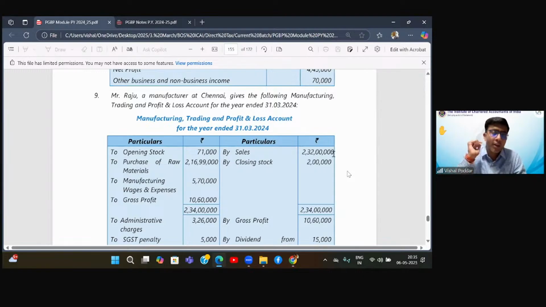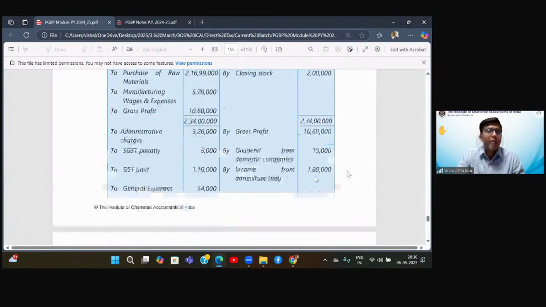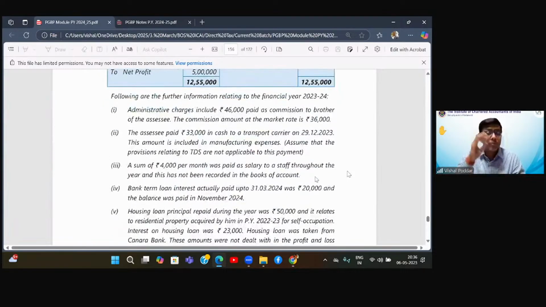Plus, as you rightly pointed out, they have not mentioned whether turnover above 95% is through the banking channel, which is required because here turnover is 2 crore 32 lakhs. To get the presumptive limit of 3 crores, 95% of the amount should be through the banking channel, which is not given. That is why you cannot take a presumption, because if you did, the entire sum would be over in one line, 232 multiplied by the percentage.